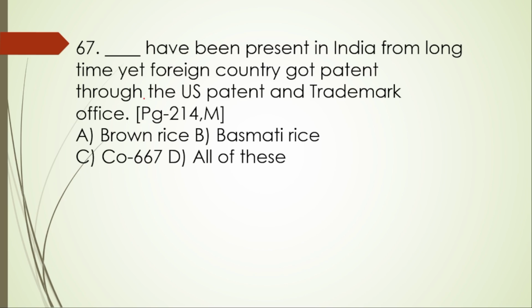Dash have been present in India for a long time, yet a foreign country got a patent through the US Patent and Trademark Office. Brown rice, basmati rice, Co 667, all of this. So here basmati rice has been used by foreign countries from a long time ago because of its fragrance.